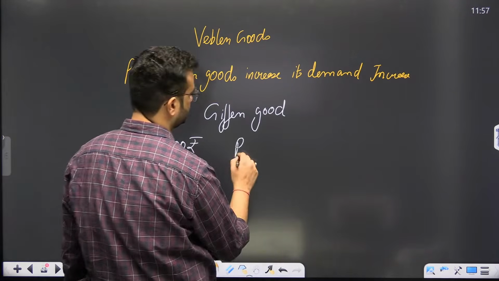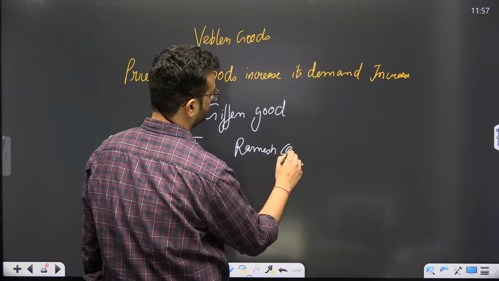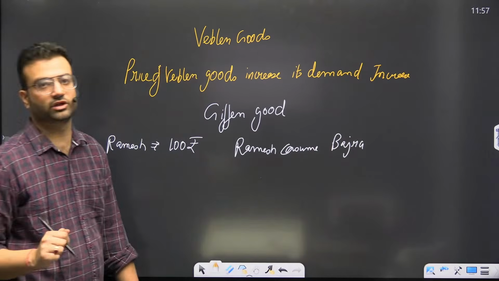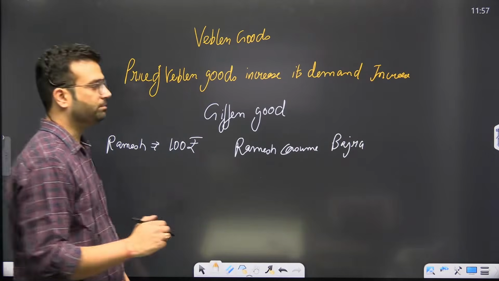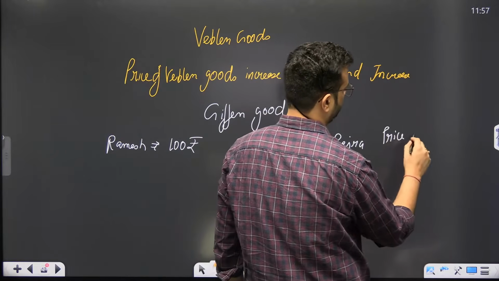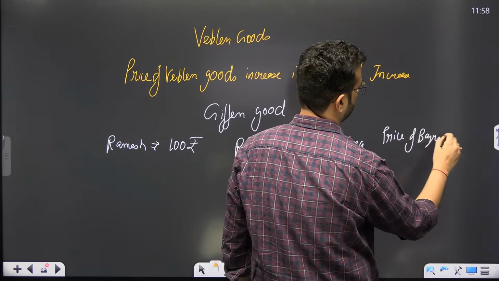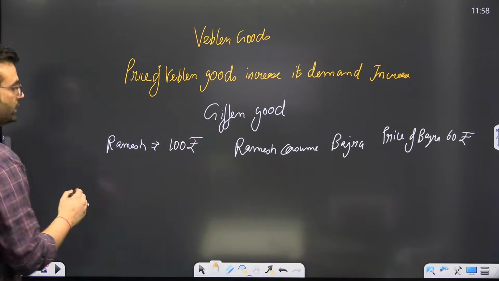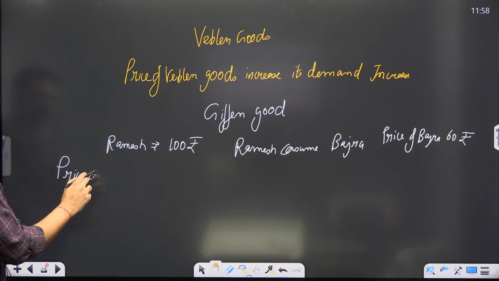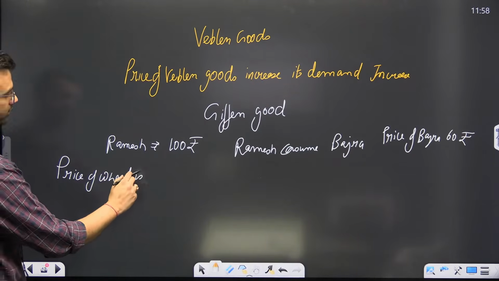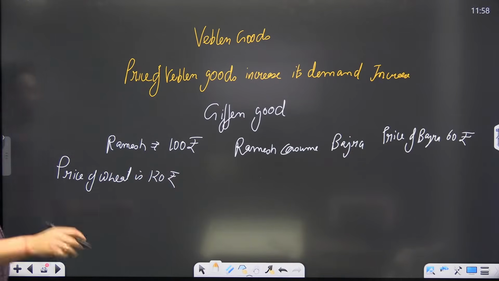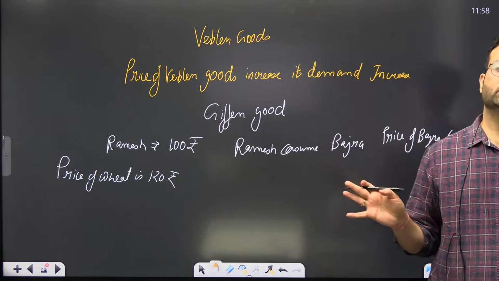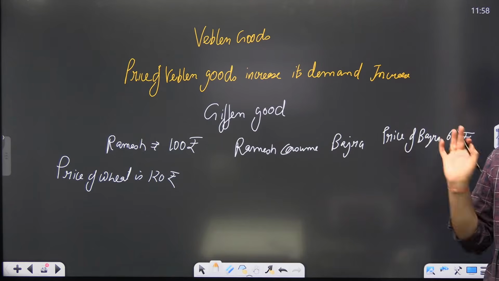And Ramesh consumes bajra. The price of bajra is 60 rupees, and the price of wheat is 120 rupees. Now Ramesh cannot purchase wheat because his salary is 100 rupees only. So he can't purchase wheat.